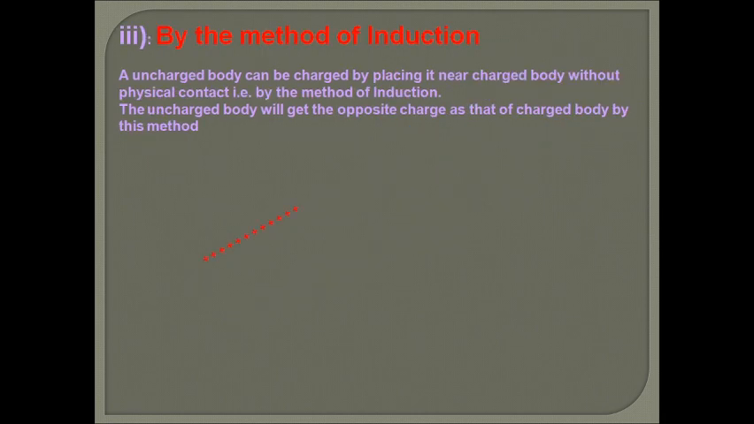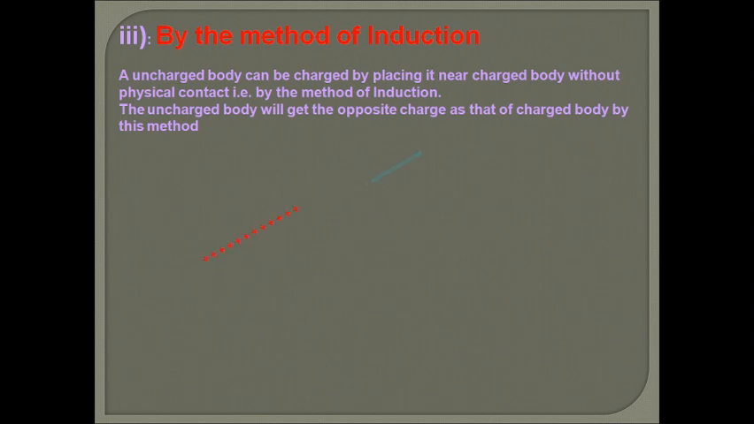Third method, that is called the method of induction. In this method, an uncharged body can be charged by placing it near the charged body without physical contact. That is called the method of induction. Without physically making contact, the uncharged body gets the opposite charge to that of the charged body.